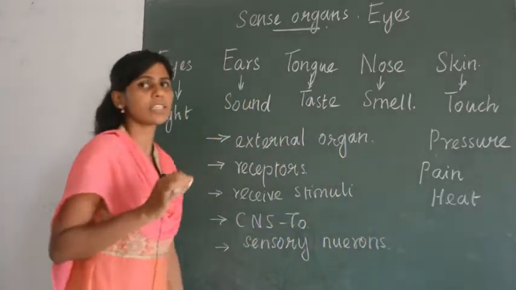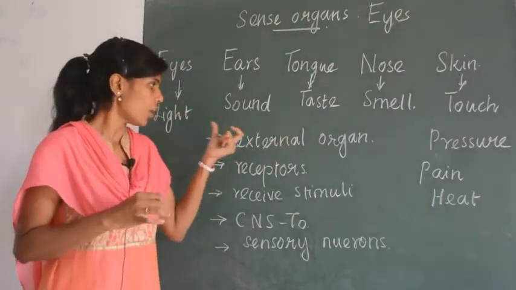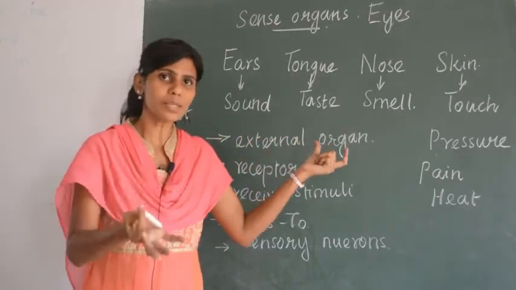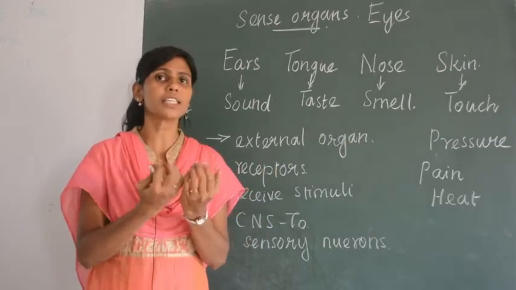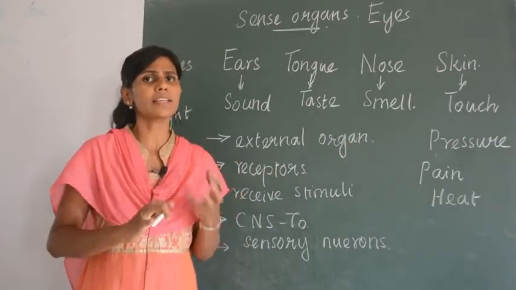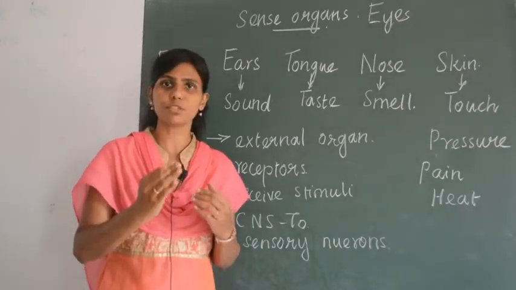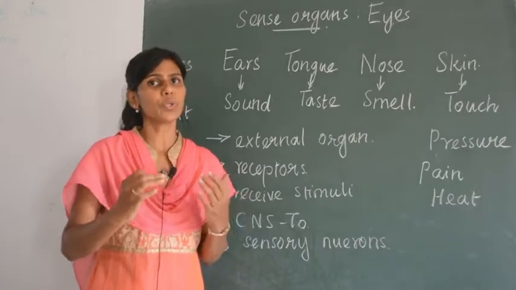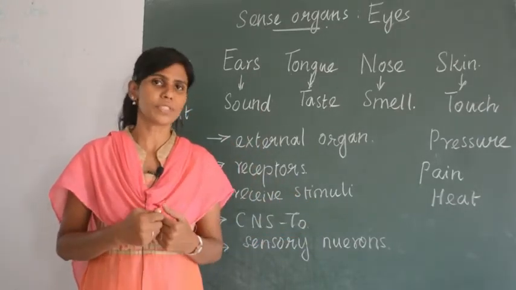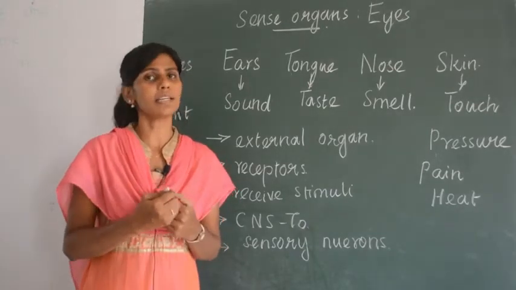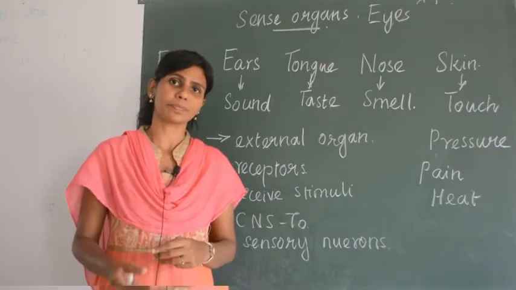So what have we seen about the general properties of the sense organs? All of the sense organs are external organs, and they all have special cells called receptors to receive the stimuli, and they send the stimuli to the central nervous system, either to brain or spinal cord, through the sensory neurons. So this is about the properties of sense organs. Next we will be learning about the detailed structure of the eye.